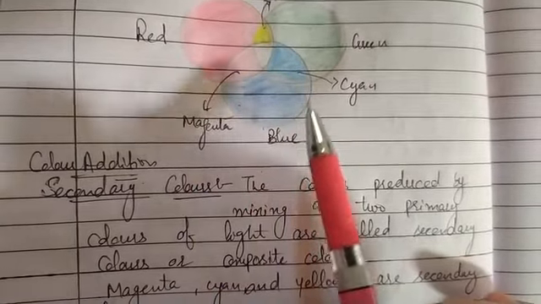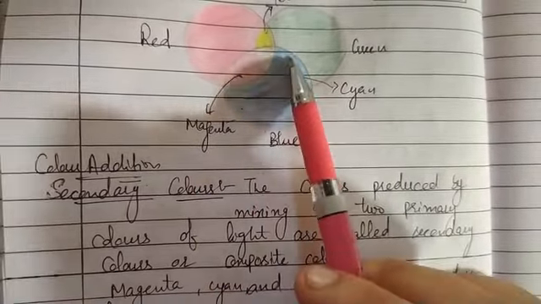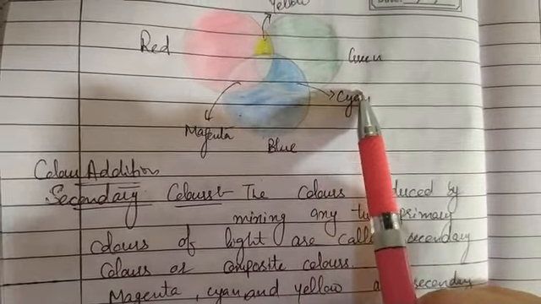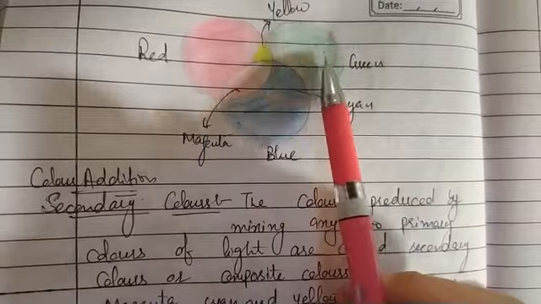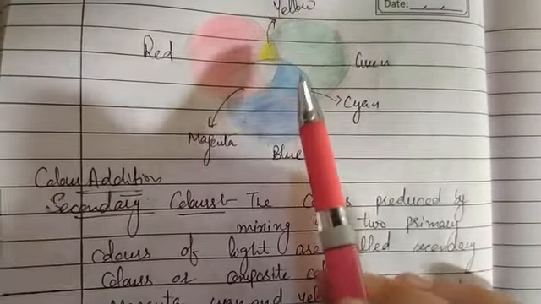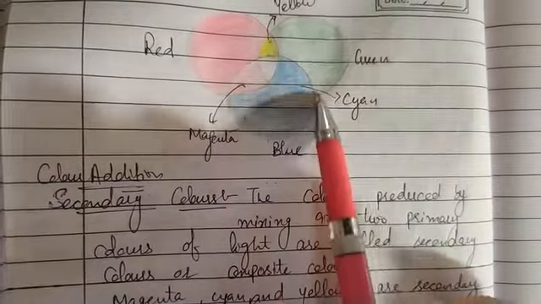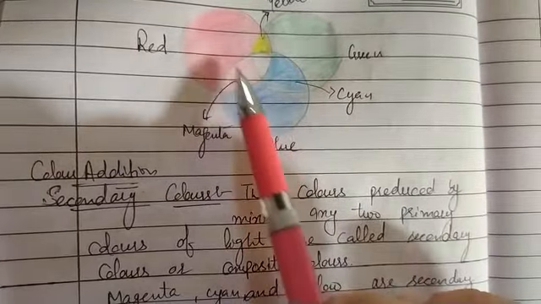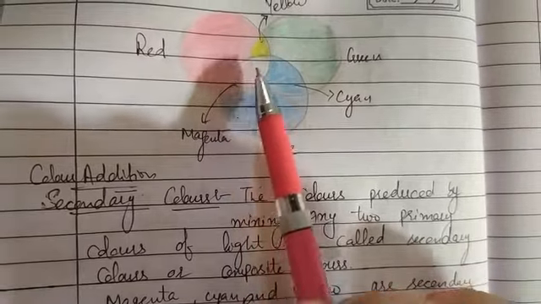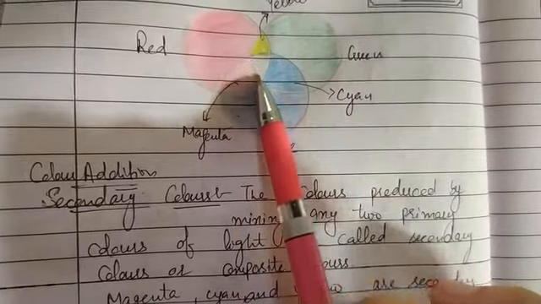Where the blue and green light overlap, meaning when they mix together, that area will appear cyan, and the area where red and green overlap will appear yellow. But the area where all three lights overlap, where red, blue and green lights overlap with each other, will appear white.